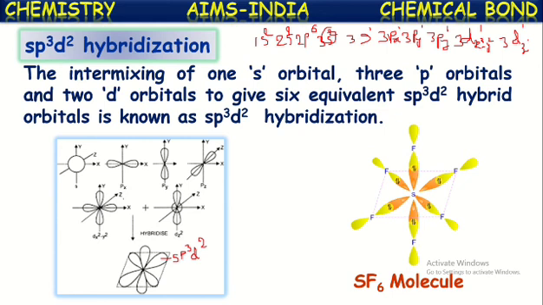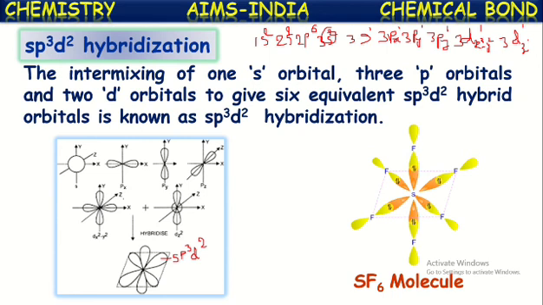Now, these 6 orbitals of sulfur intermix with each other and form 6 equivalent sp3d2 hybridized orbitals.